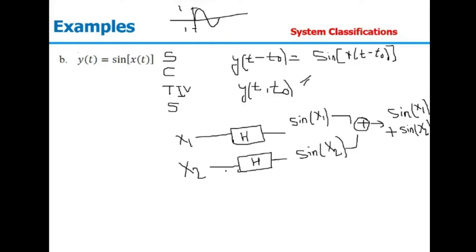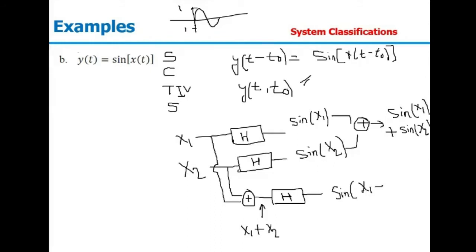Talking about the second part, first we add these two signals and then pass the sum through the system. So we are passing x1 plus x2 to the system, and the system response is sine of input, and the input here is nothing but x1 of t plus x2 of t. So the output will be sine of x1 plus x2.